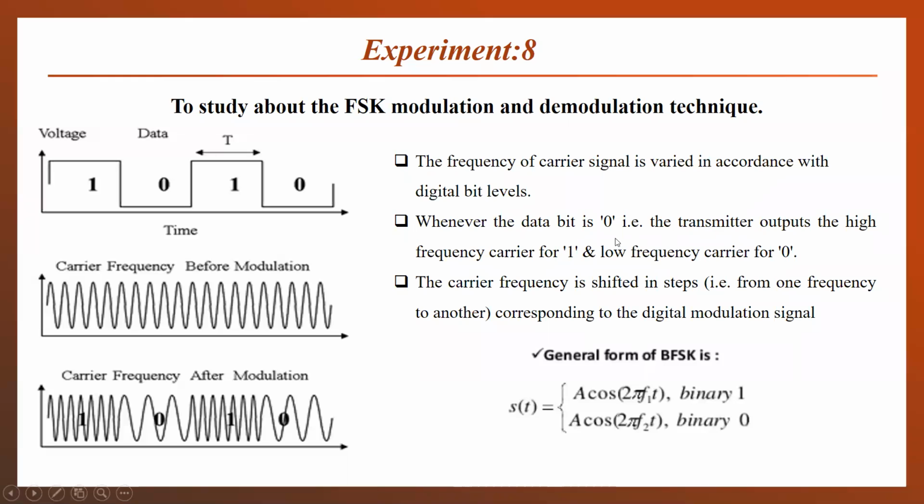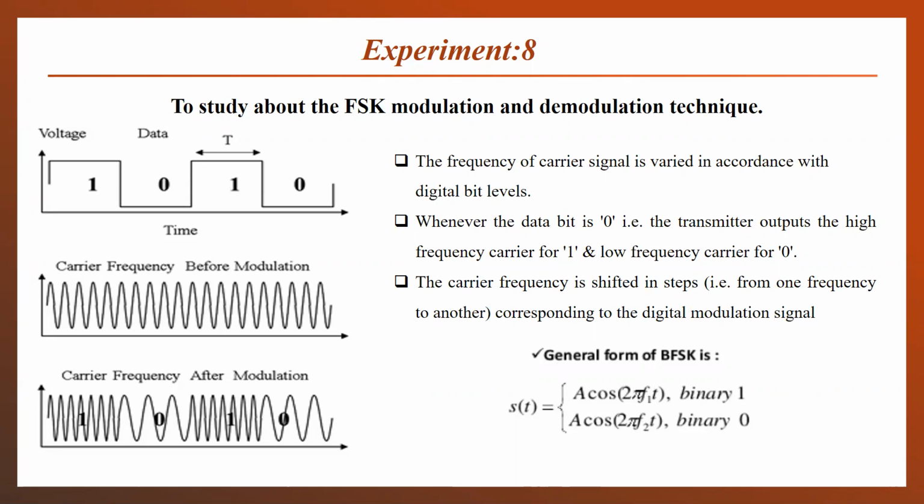The transmitter outputs the high frequency carrier for the data bit 1 and the low frequency carrier for the data bit 0. The carrier frequency is shifted in the form of steps, from one frequency to another, either high to low or low to high, which will be a fixed value in nature.